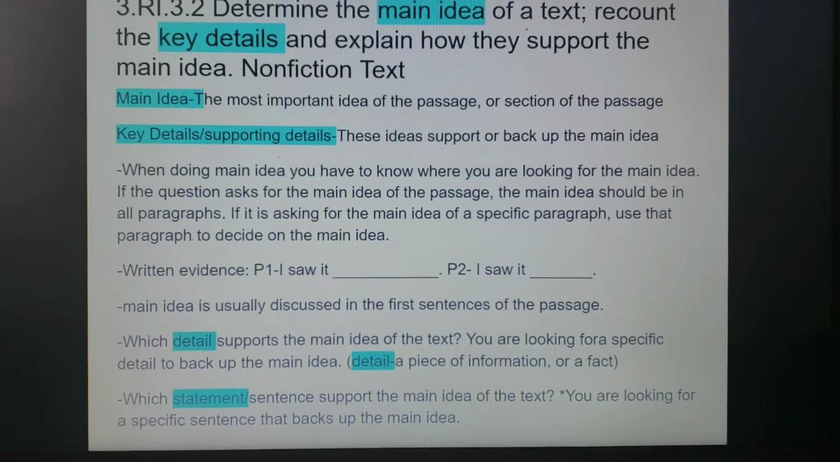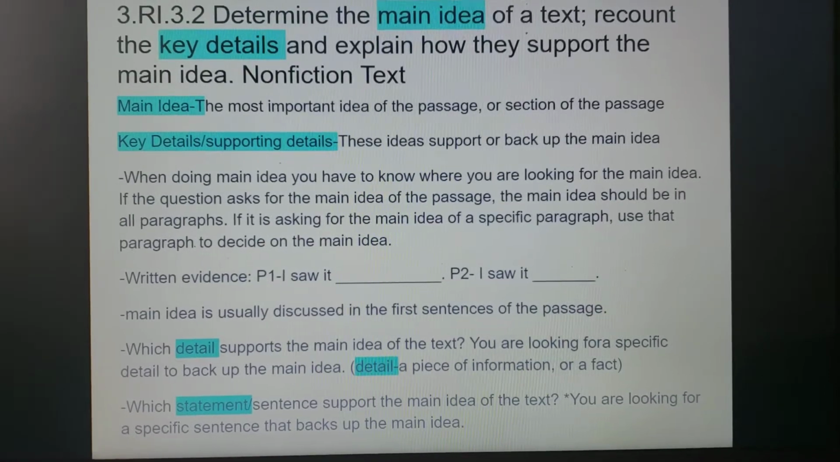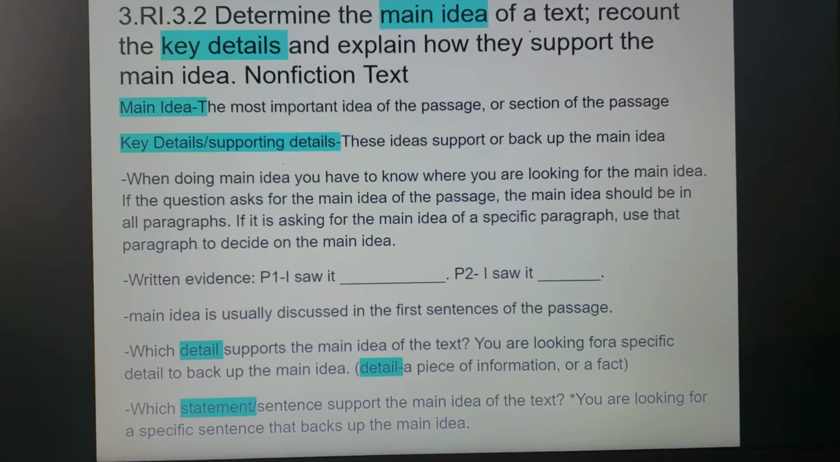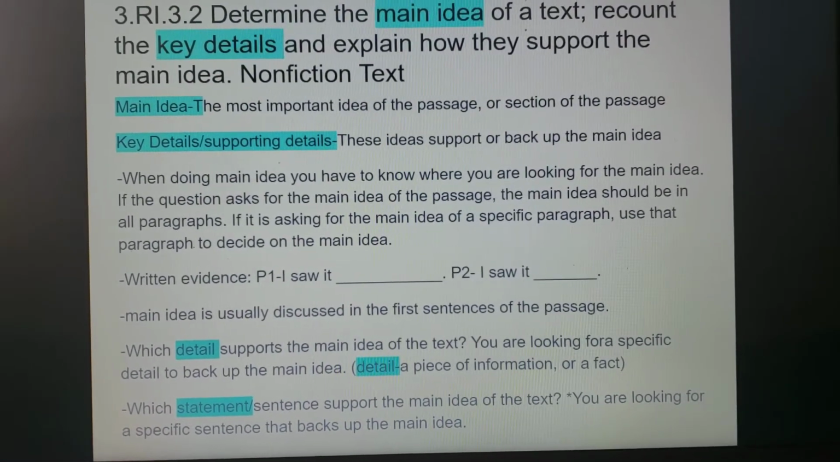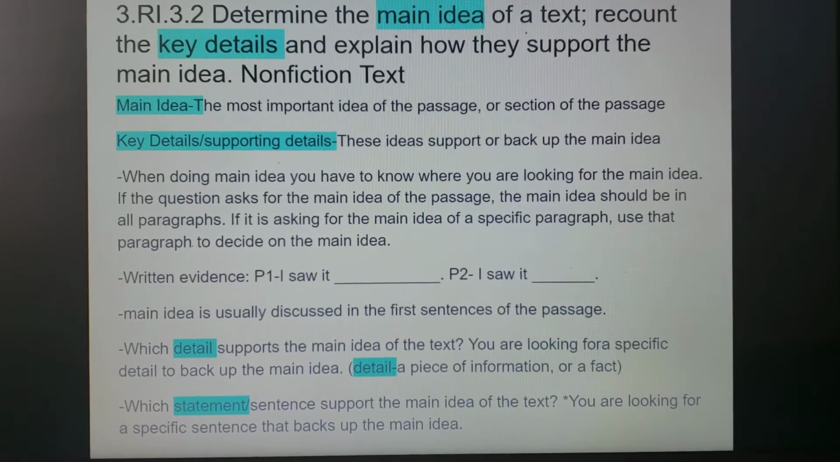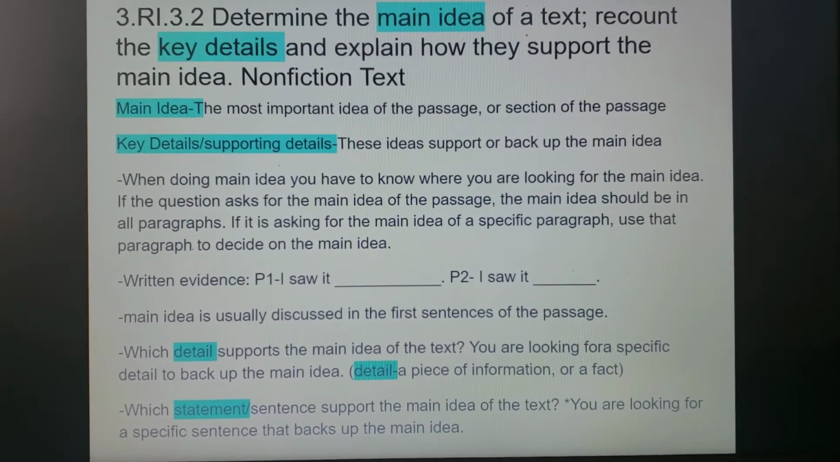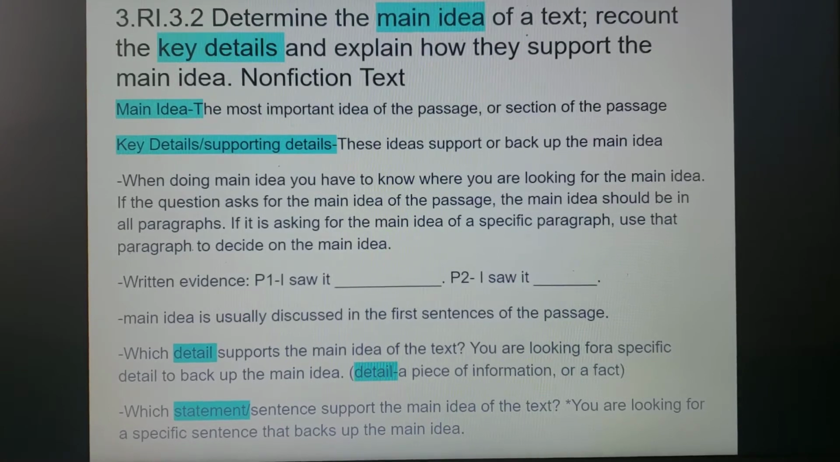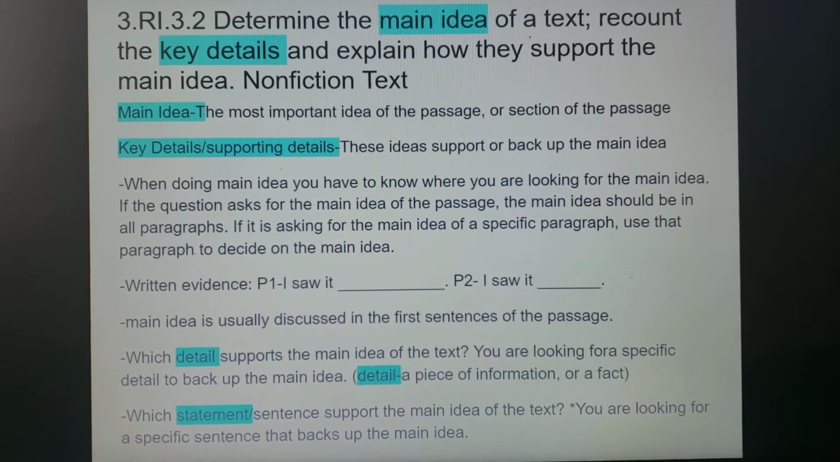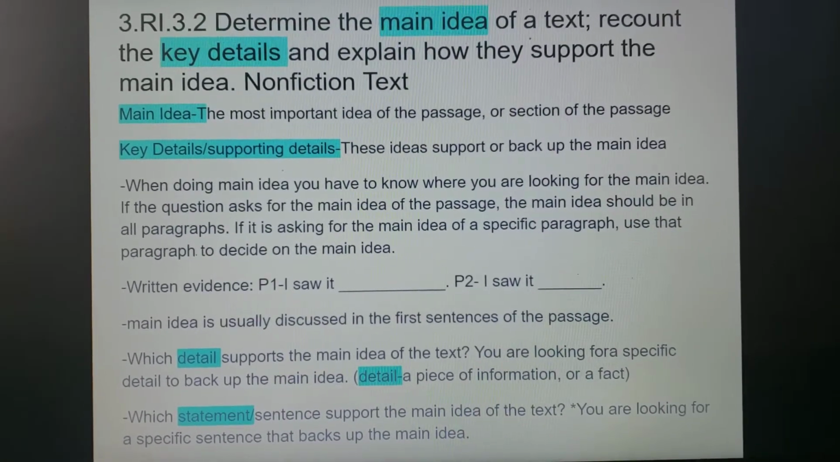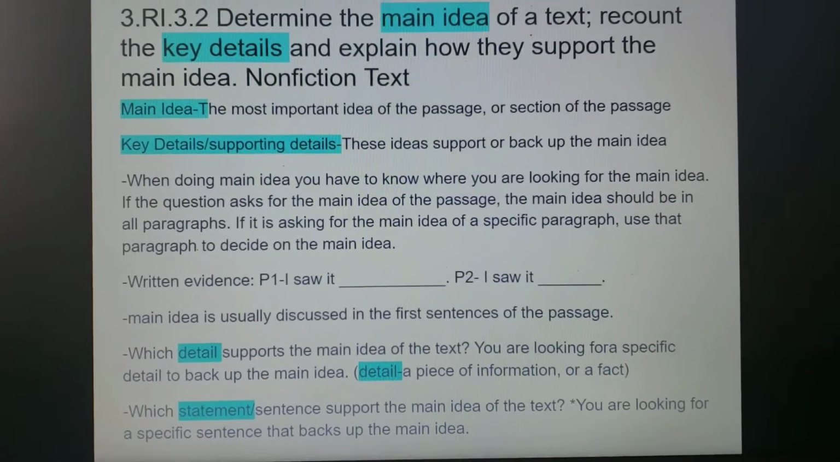So when looking for the main idea, look at some good places to start looking. First paragraph, those first few sentences. The last paragraph, a lot of times talks about the main idea. Also, with main idea, it is what the whole passage is about.